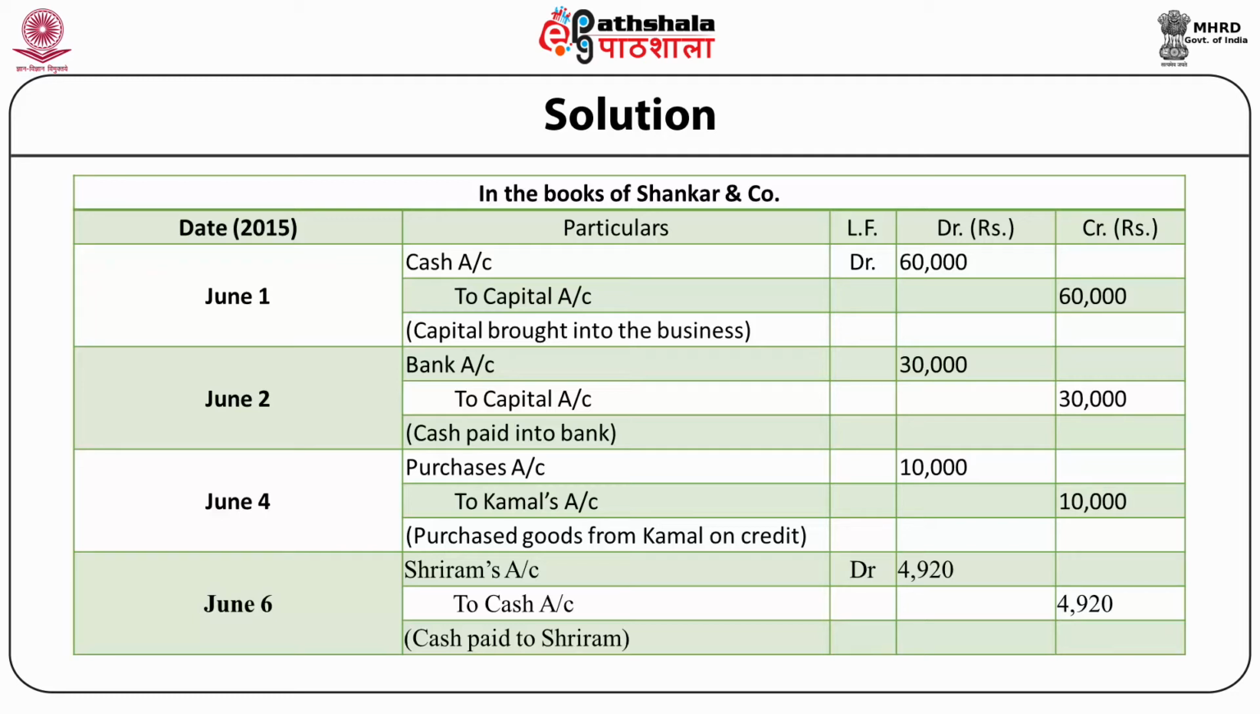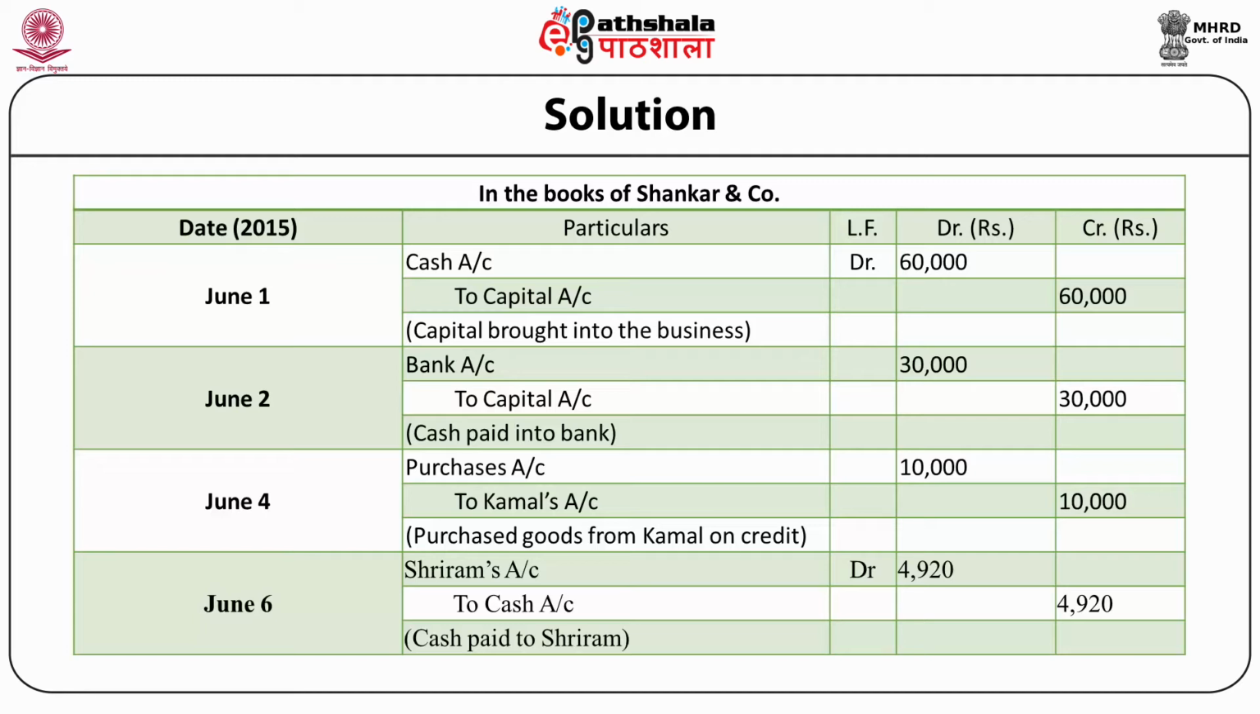The entry to be made on June 2 will be bank account debit rupees 30,000 to capital account rupees 30,000, and we'll write the summary cash paid into bank. June 4, purchases account debit rupees 10,000 to Kamal's account rupees 10,000. Purchased goods from Kamal on credit.